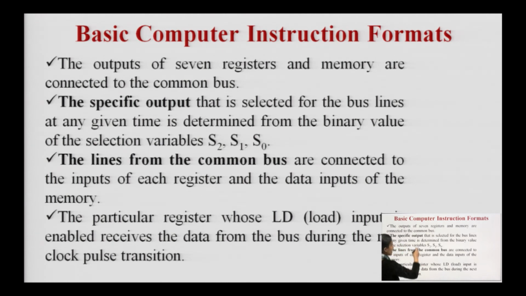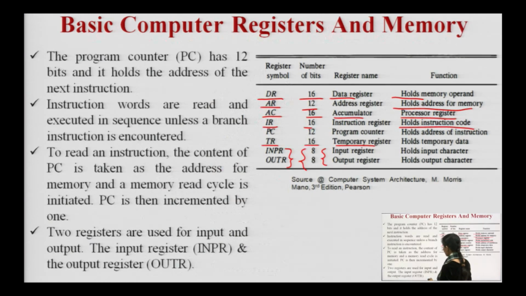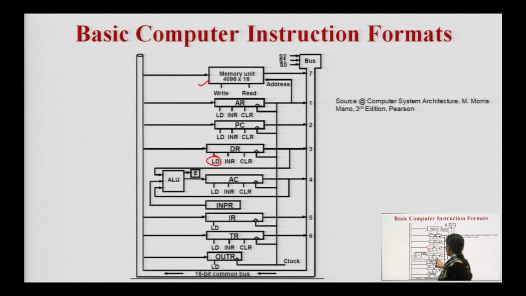will place its input to the respective registers when their load input is activated. So, the outputs of the 7 registers and memory are connected to the common bus we have seen in the diagram, and the output that is selected for the bus line at any given time is determined by the selection value of these selection lines. Suppose these selection lines have the value 0 1 0.